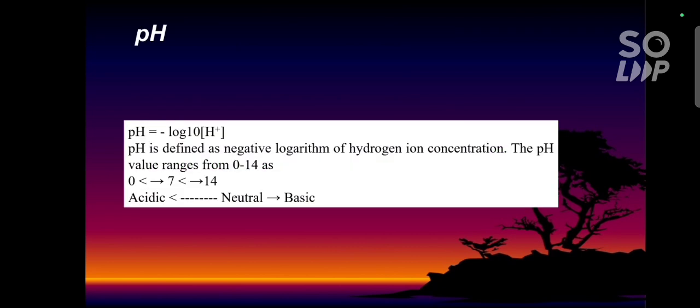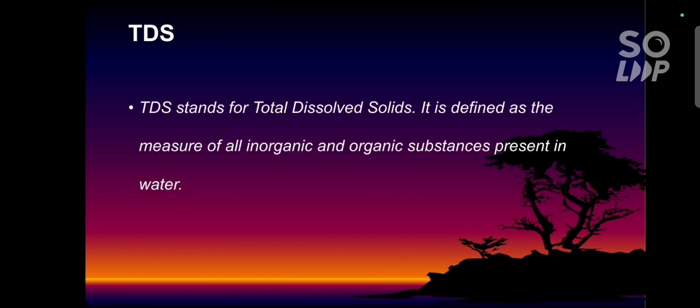Next one is pH. pH is the hydrogen ion concentration, represented by small p and capital H. pH is equal to minus log base 10 of hydrogen ion concentration. It is also defined as the negative logarithm of hydrogen ion concentration. We know that the pH scale is 0 to 14. 7 is neutral, for example, water. 0 to 6.9 is acidic in nature, and above 7 to 14 it is basic in nature.